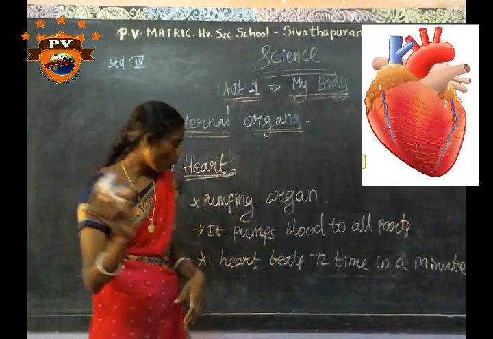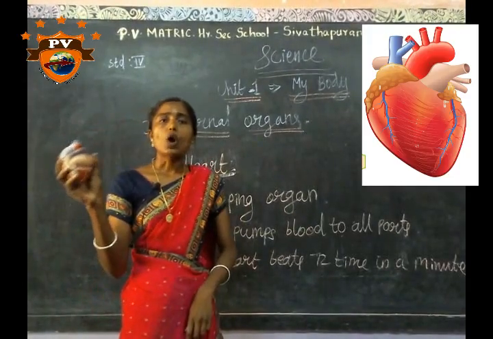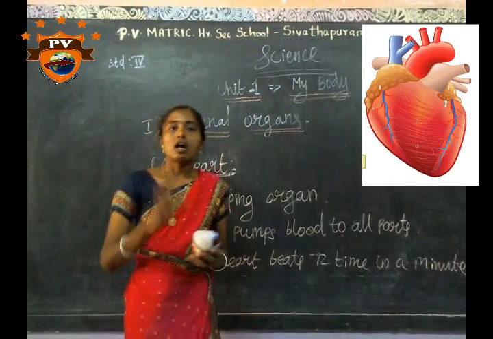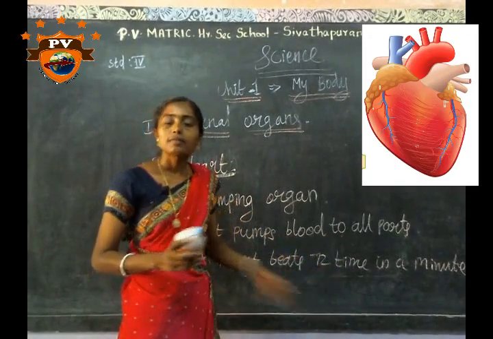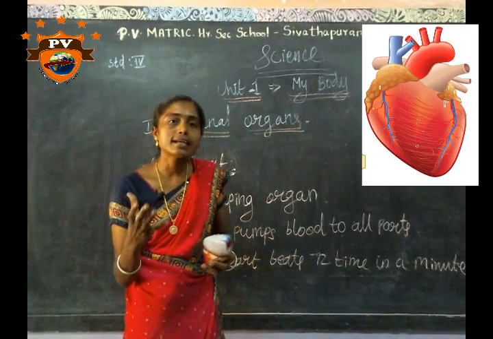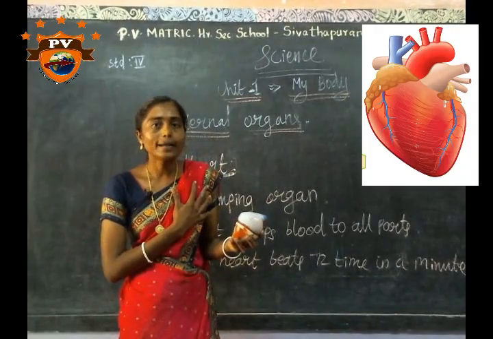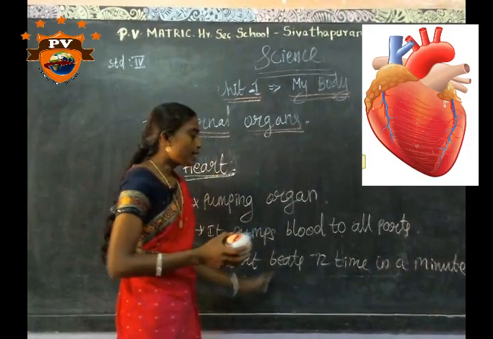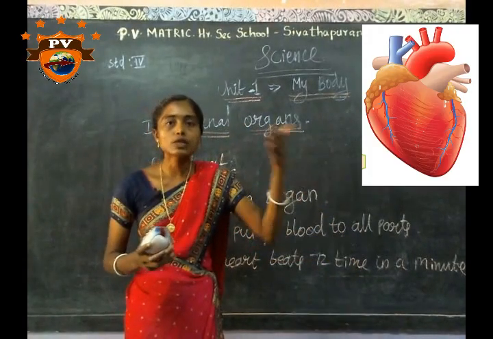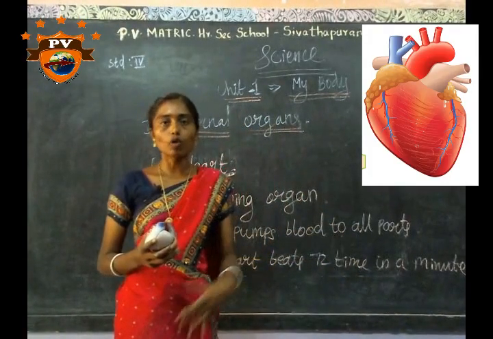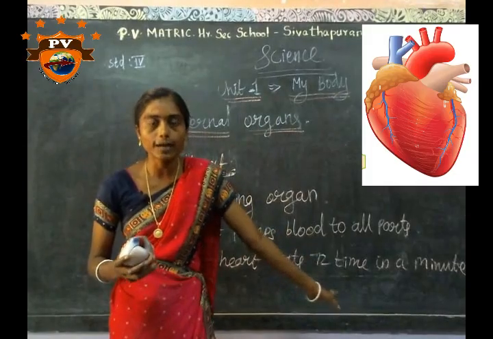It is a pumping organ. It is made up of muscles. Our heart beats 72 times per minute. A heartbeat means that our heart makes the sound lub-dub. At the time of the heartbeat, the blood is pumped out to the body and received from the body.